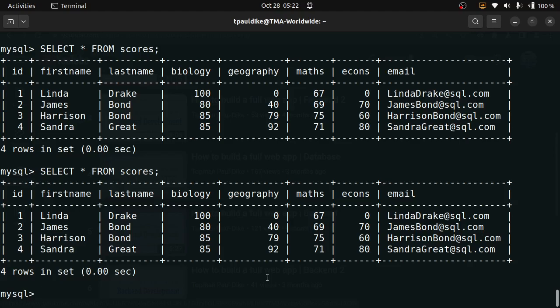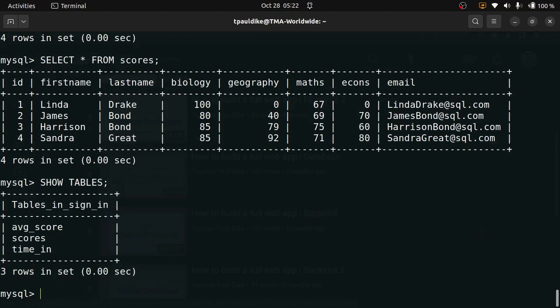But let's talk about one more thing before I end this section, which is how to write scripts, MySQL scripts. So show tables one more time. I'm going to add a new record into this table, and by the way, this place where I was doing timing, I could make time auto generate as well.